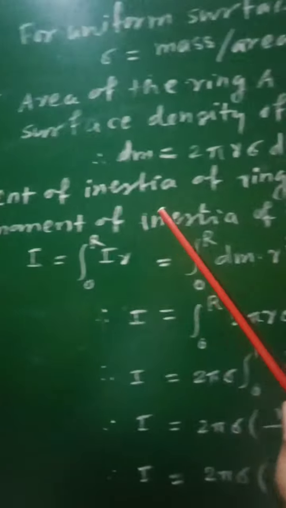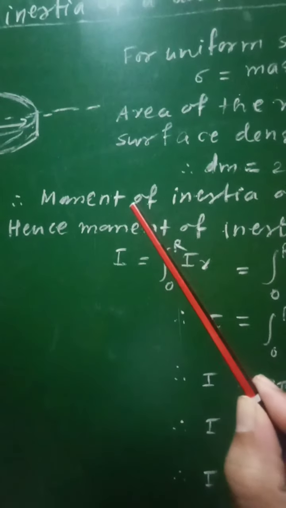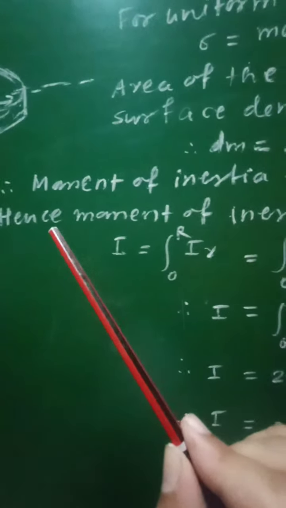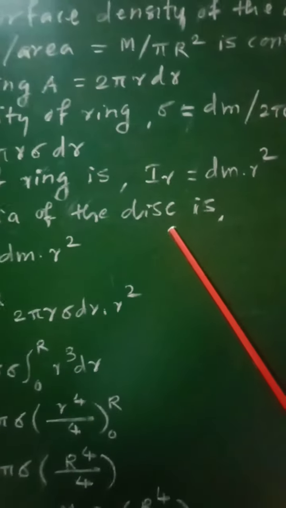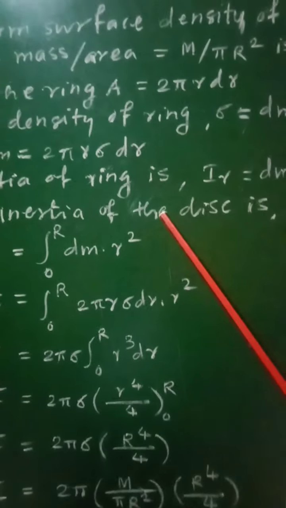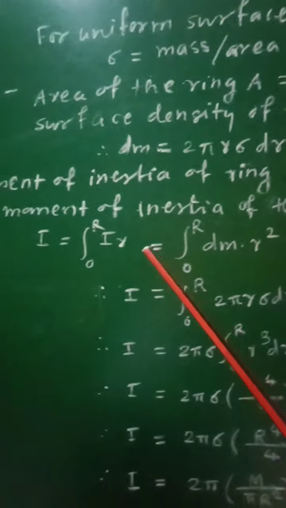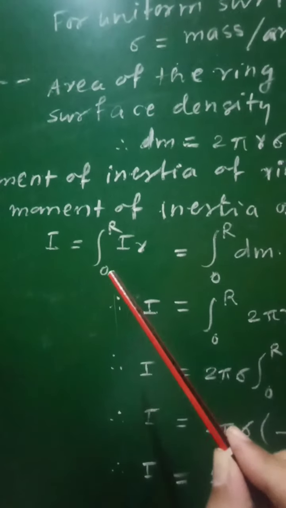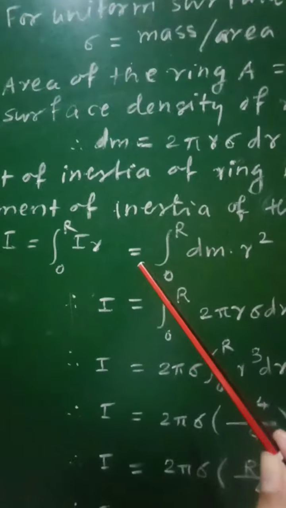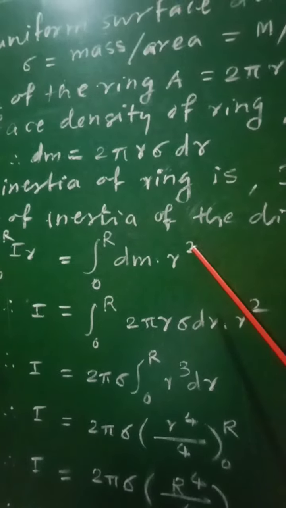So if you consider the moment of inertia of this one ring, then there are large number of rings with varying radius from 0 to R, and therefore the moment of inertia of the whole disk will be obtained by integrating this moment of inertia of the ring from 0 to R, and therefore the moment of inertia of the disk I will be equal to integration 0 to R of I_r, that will be equal to integration 0 to R of dm into r square.